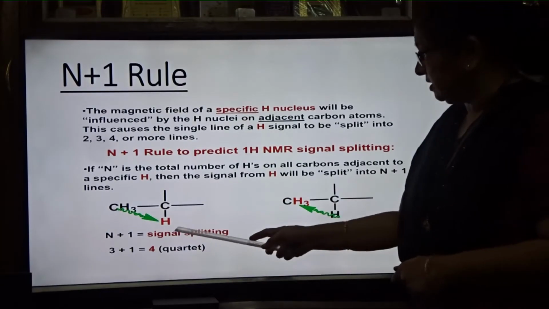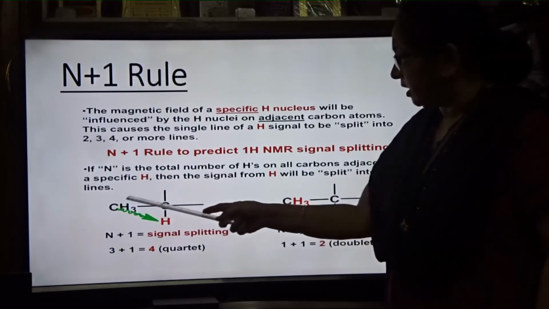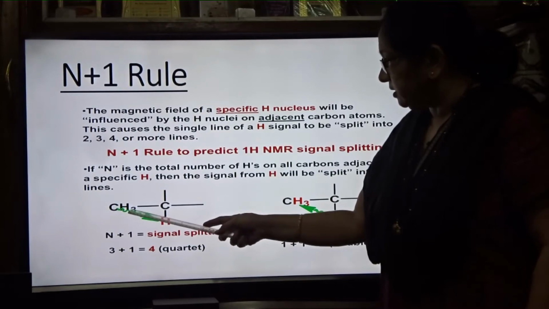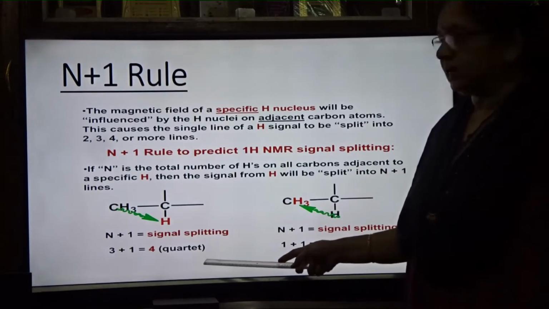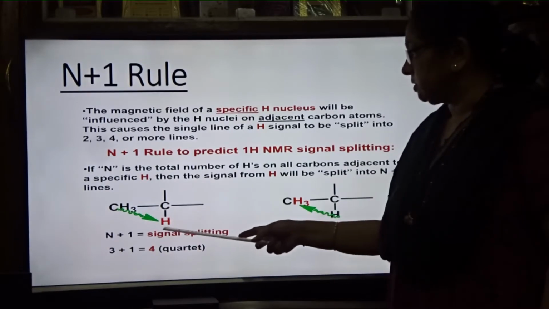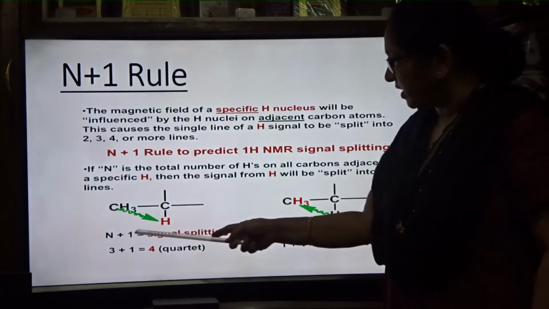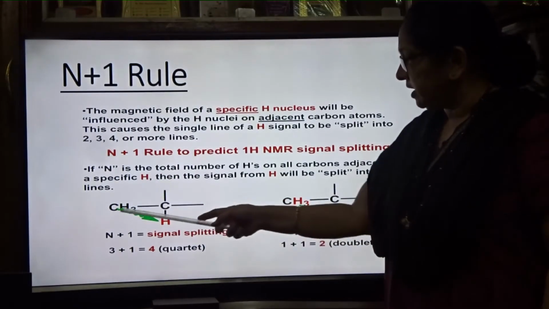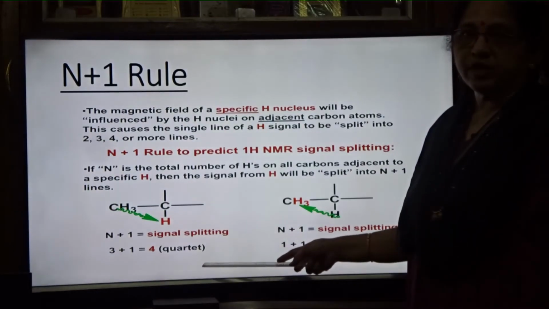For example, here you are seeing this hydrogen. How many hydrogens are there on the neighboring carbon? 3. That is, here n is 3. So 3 plus 1, that is 4. That is a quartet. So this hydrogen will show 4 splittings, meaning the single peak is split into 4 parts. Because it is n plus 1, this n means the number of hydrogens on the neighboring carbon atom. On the neighboring carbon, how many hydrogens are there? 3. So 3 plus 1, you are getting 4, splitting 4 times.